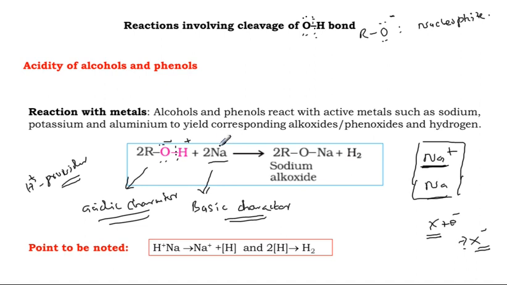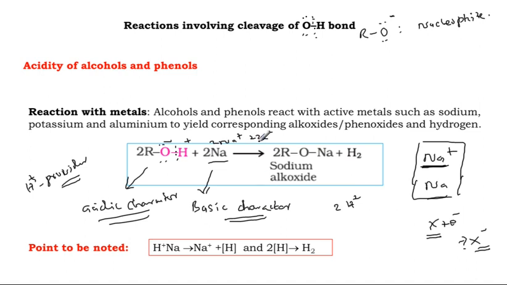And Na is now Na plus, 2 Na plus, with 2 electrons released. The 2 Na plus and 2 RO minus combine, giving RONa, 2 moles of sodium alkoxide. Because of 2 moles, there are 2 H plus.